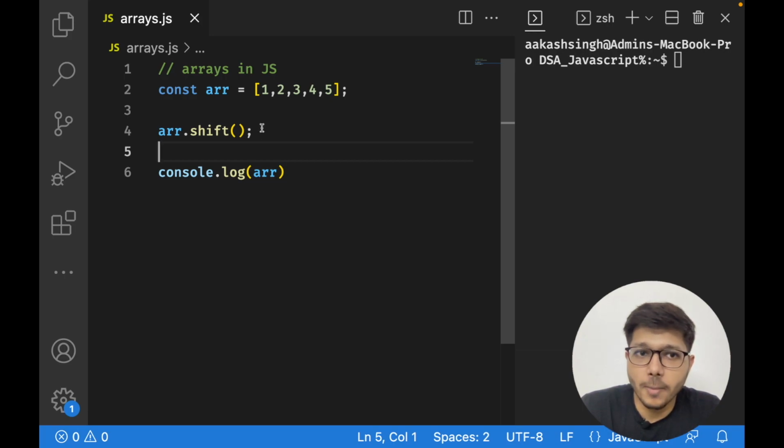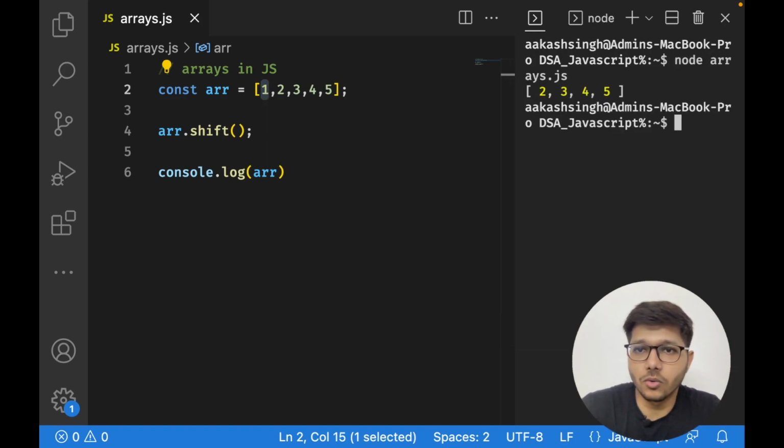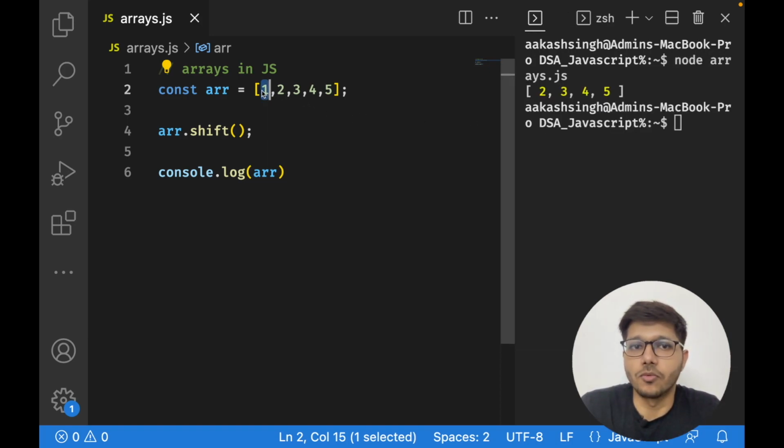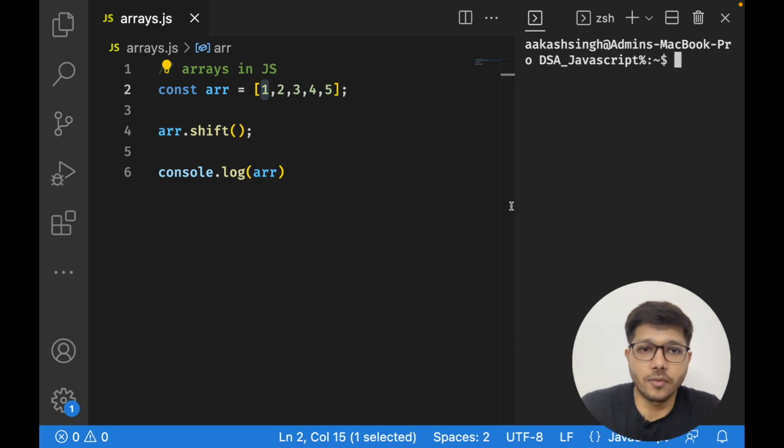It is similar to pop, but the difference is that it removes the first element, not the last element. So let us now run the code. As you can see, 1 is removed. So this is what shift does. It removes the first element from the array.